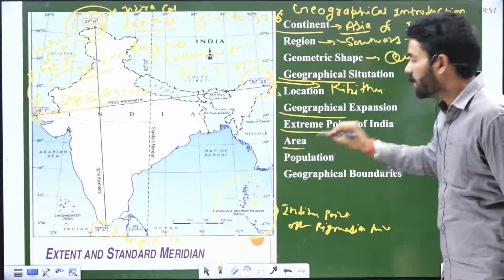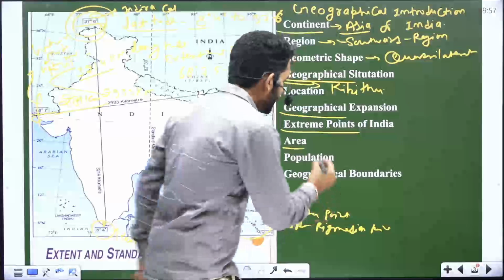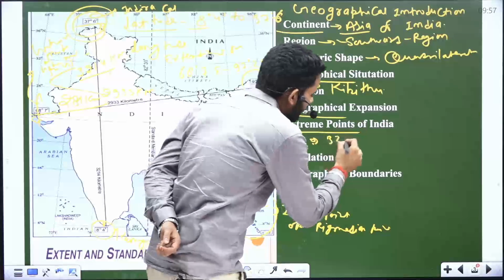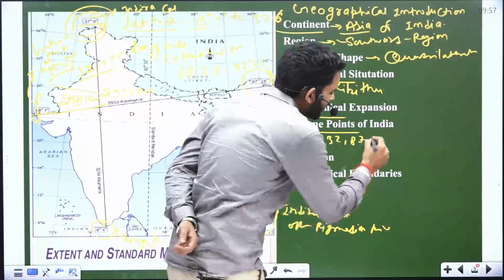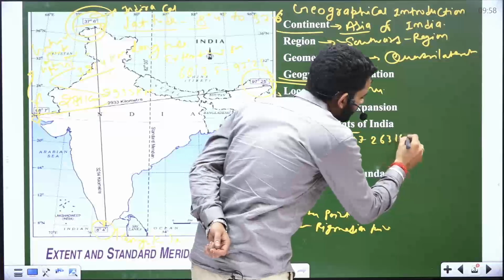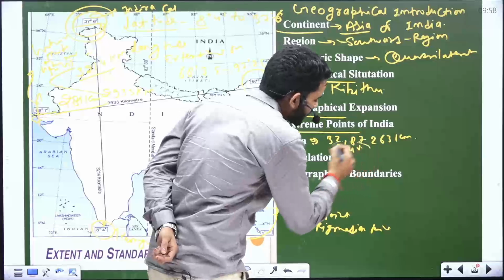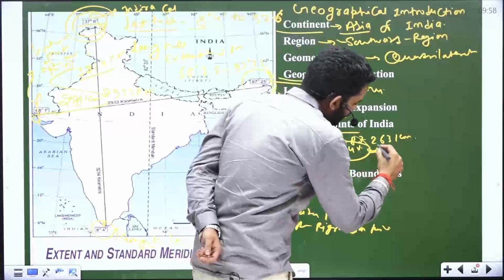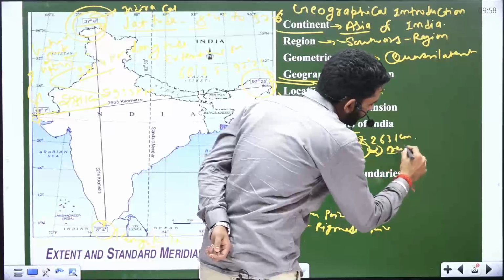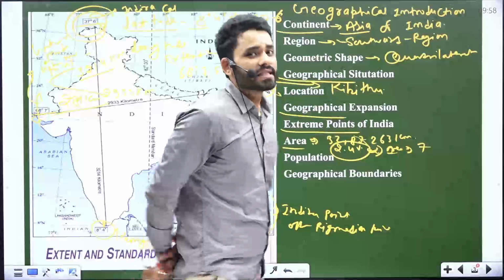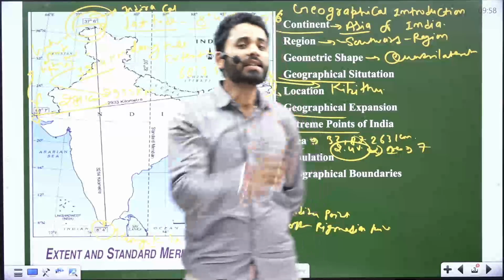And next is area. We will discuss area. India's area is 32 lakh 87,263 kilometer. In world area, we cover 2.4%. And in area, our country is the 7th biggest country. First is Russia and India is 7th.